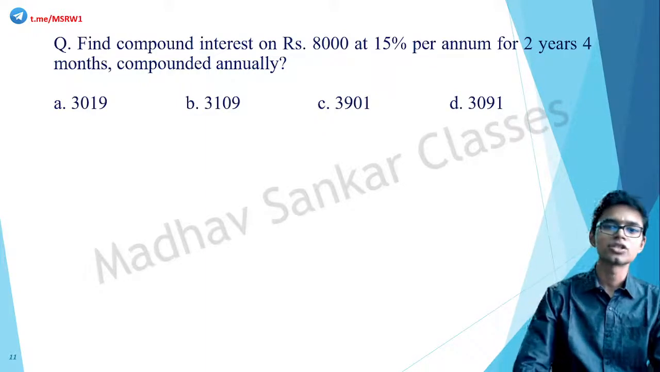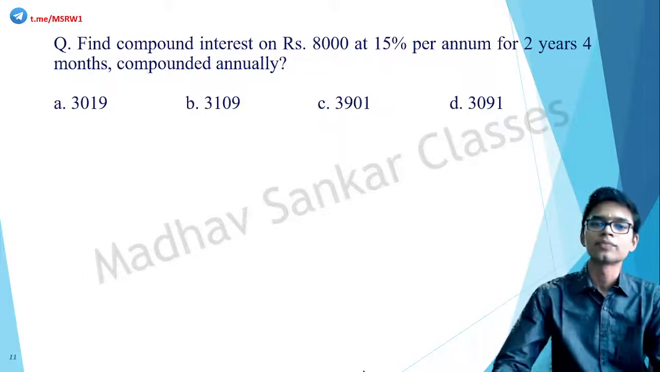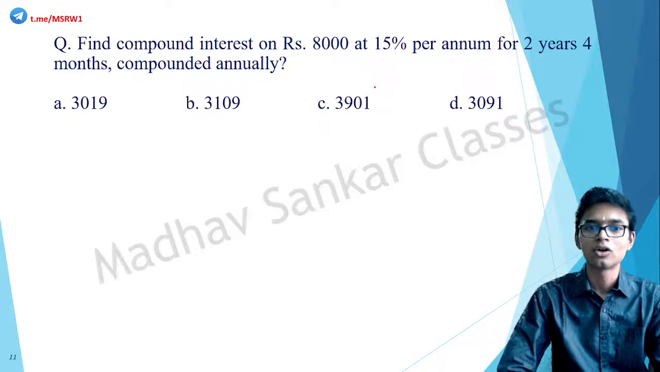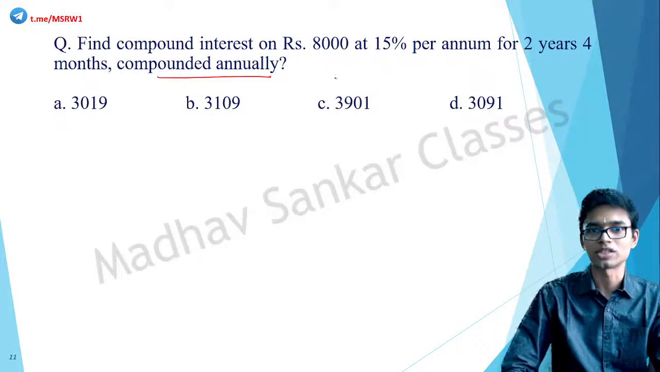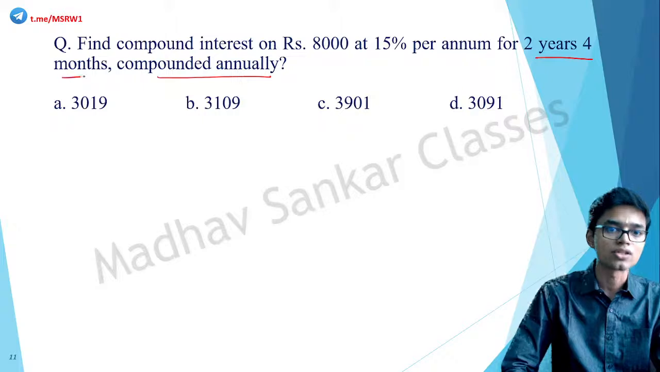Find compound interest on rupees 8,000 at 15% per annum for 2 years and 4 months, compounded annually. Okay, so it is compounded annually. Be very careful. These are the important parts of the question. Compounded annually. 2 years and 4 months. So this is a fraction.